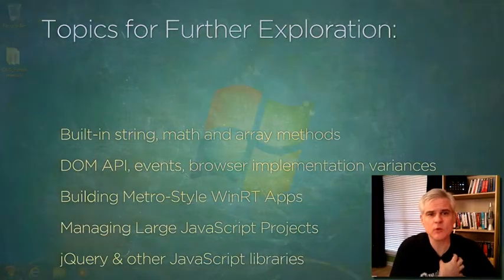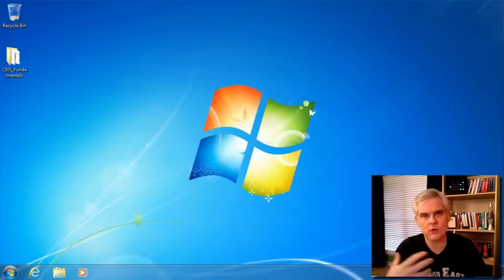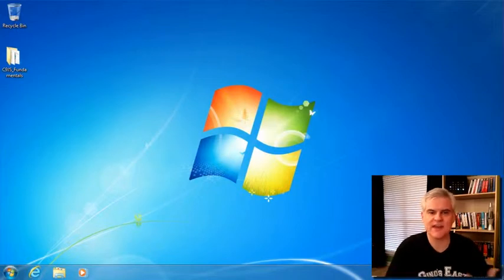Now, in my opinion, more important than learning the individual libraries is learning common design patterns in JavaScript, understanding even more about the internal implementation of JavaScript and how it works best, and so how to structure your code to take advantage of some of those things.